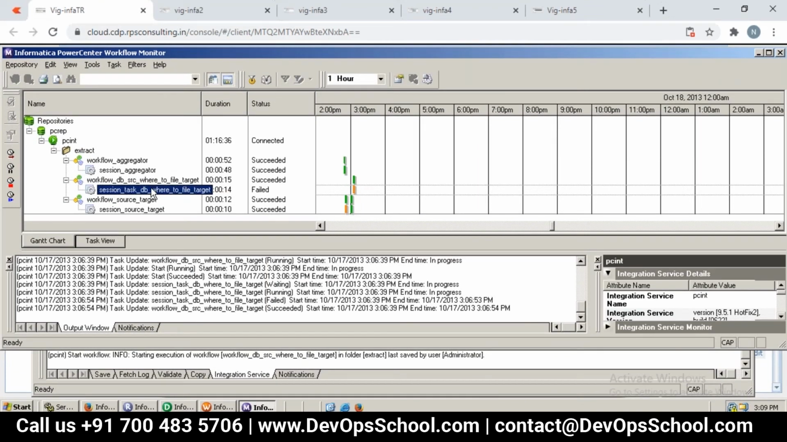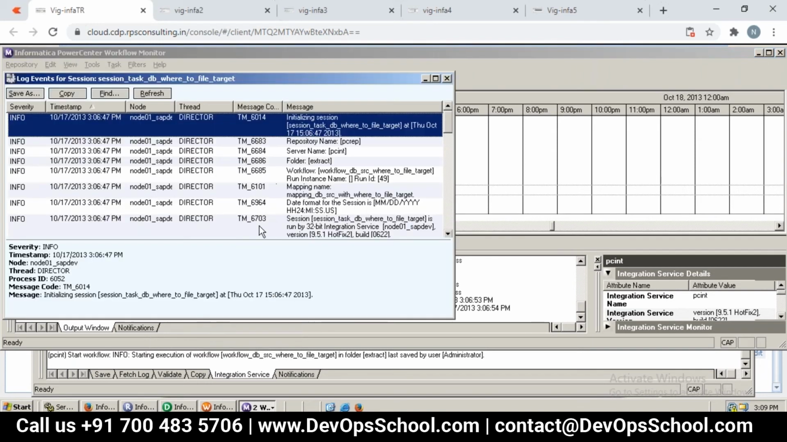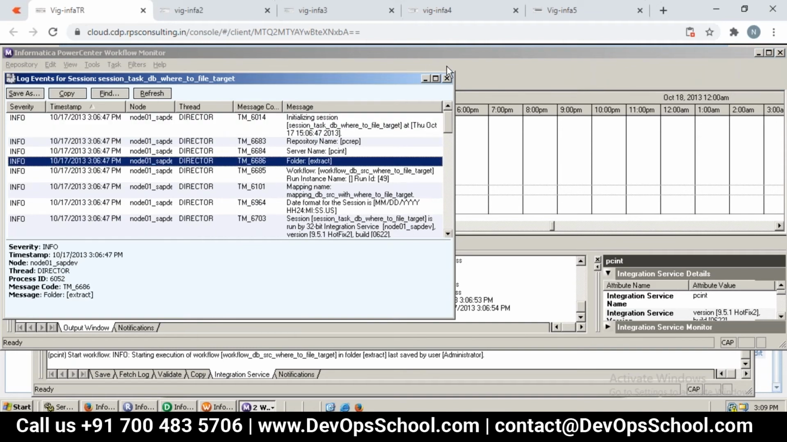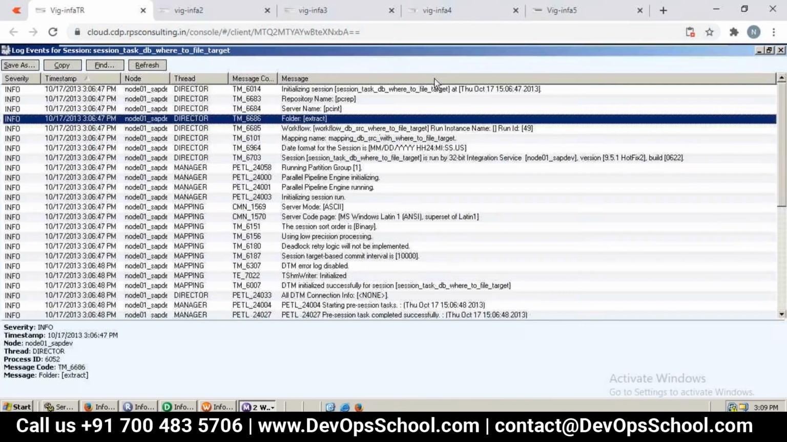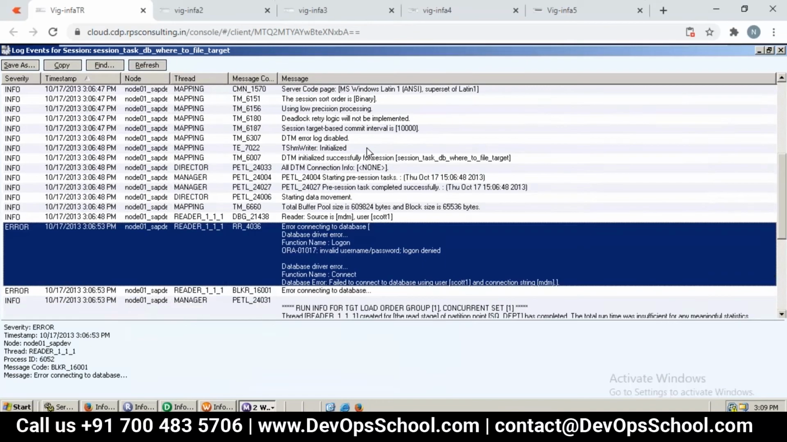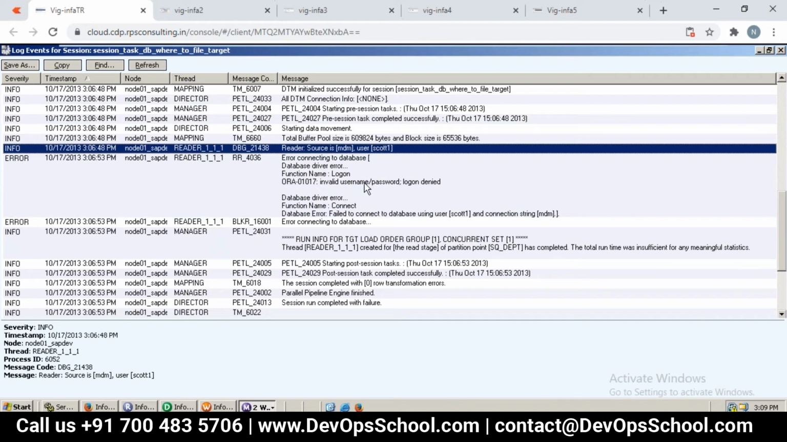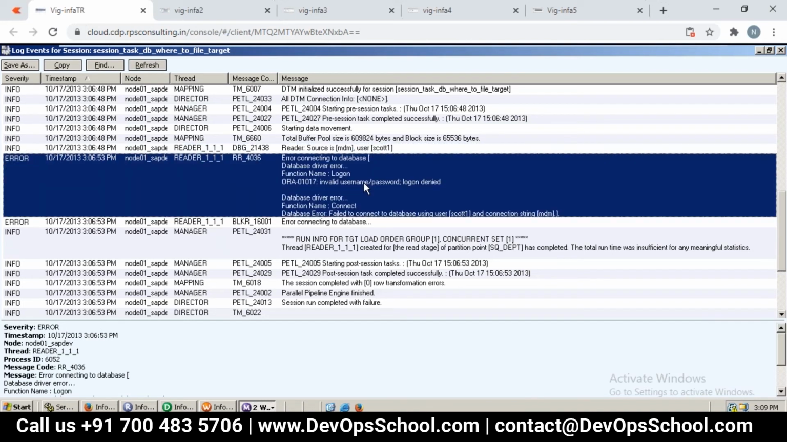Now let us look at what went wrong, because we need to identify what went wrong. Right click on the session task and select session log. Same thing like what we have seen for one particular example, same thing we need to do. See, all the initialization stuff is done. Then can you see here? Connection. See here, reader source connection string is MDM. User is Scott1. Can you see? And you can see a clear error message: invalid user or password, login denied.